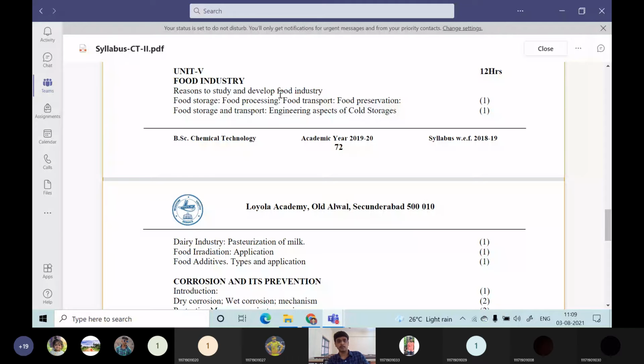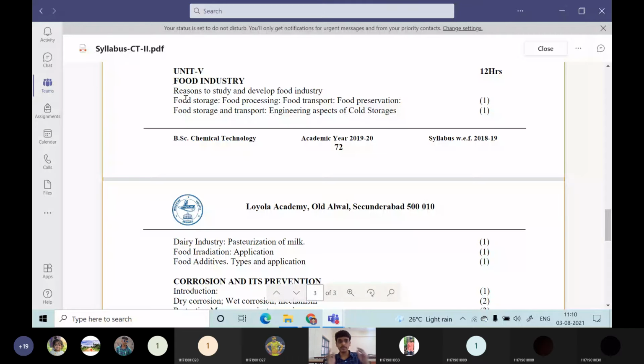They are working people, they don't have any time to cook for themselves. So they will be looking at various alternatives so that they will be eating healthy foods like processed foods. So the processed food industry has many advantages and many development factors in our India. Those factors we will be discussing in detail in the reasons to study and develop the food industry.